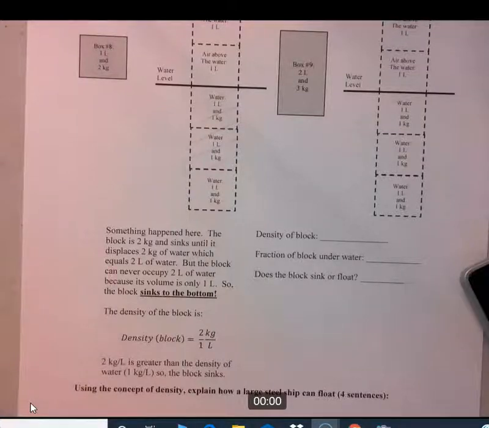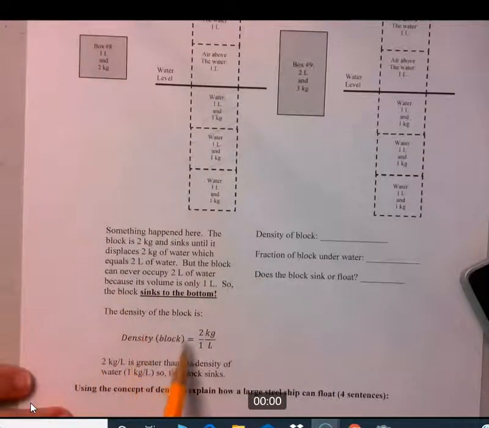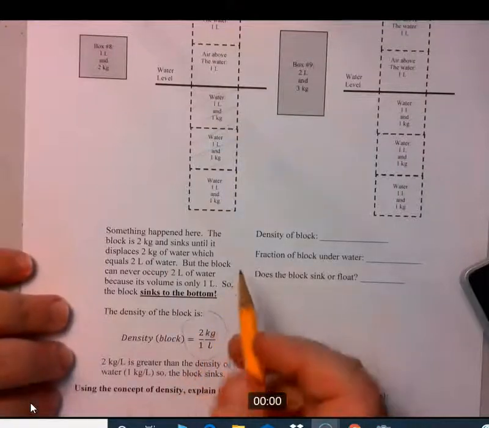So what is the density of this block? Well, it's 2 kilograms for every 1 liter, 2 over 1. So there's the density. So that equals 2. 2 over 1 equals 2. That's more than the density of water. So it has a greater density than the density of water, and so it will therefore sink based on the density rule. So it can't ever abide by Archimedes' rule because it can never occupy 2 liters of water, and it does follow the density rule that if it has a density greater than the density of water, it will continue to sink. Let's just kind of look at what would happen here.